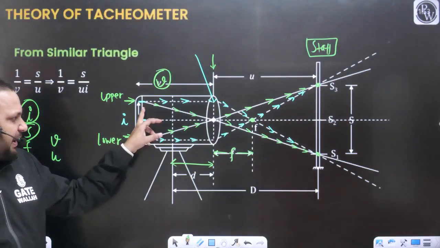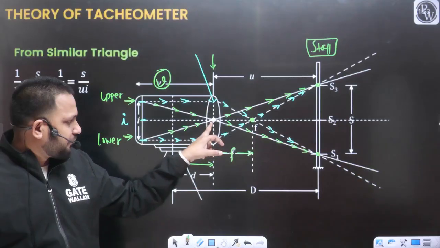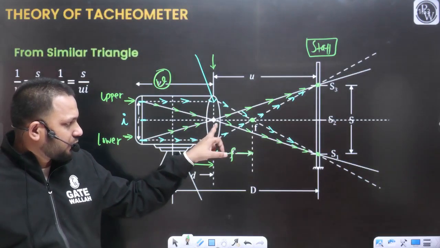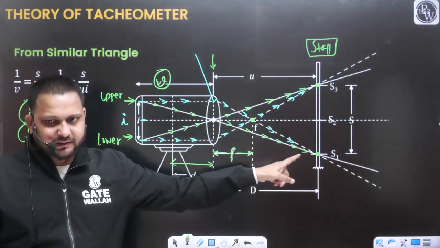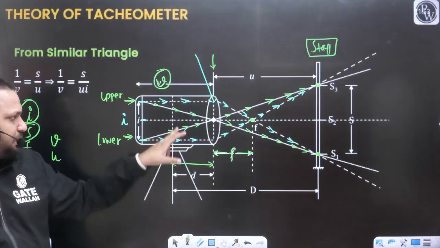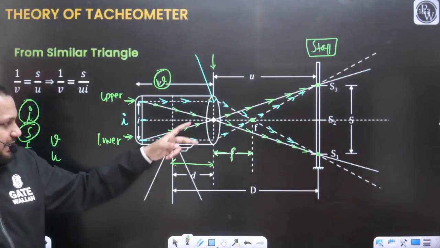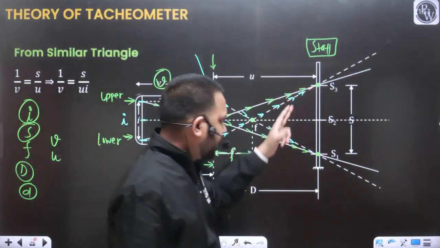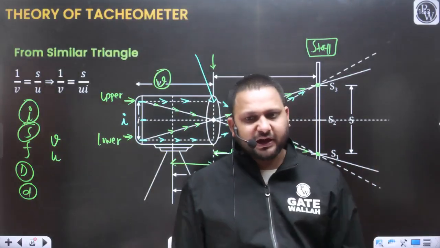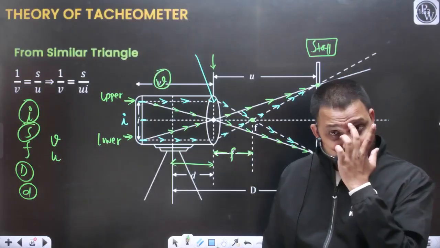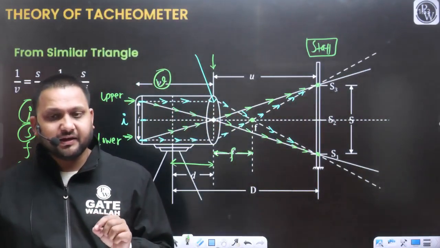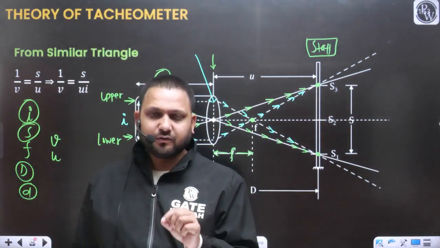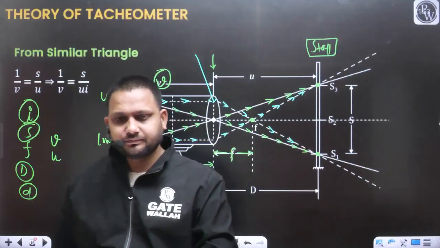One ray will pass through the center of the objective lens, and one ray will pass from the focal point. Where these two rays intersect, you will be able to sight these points S1 and S3 on the staff.